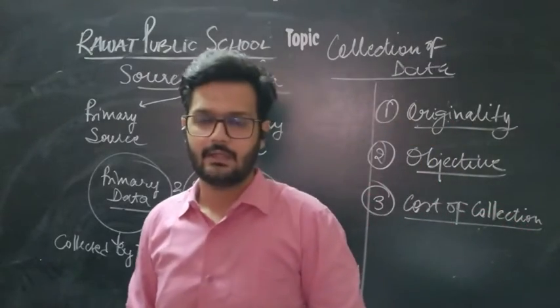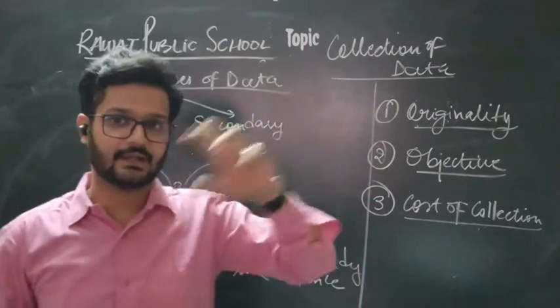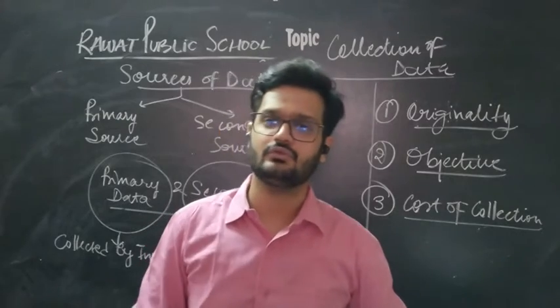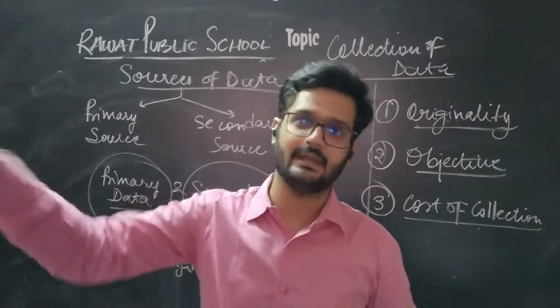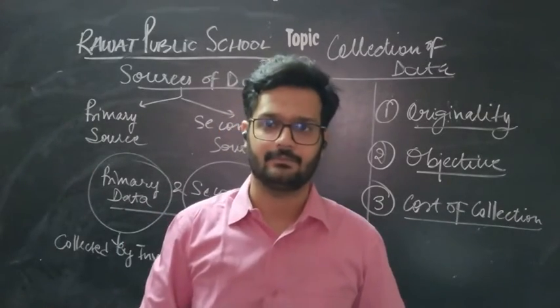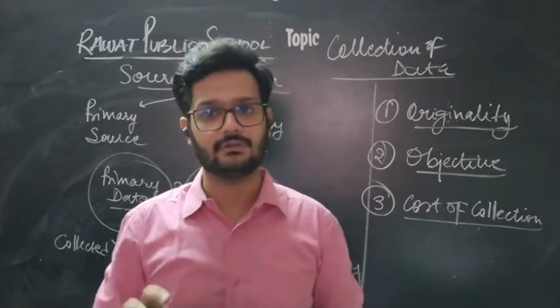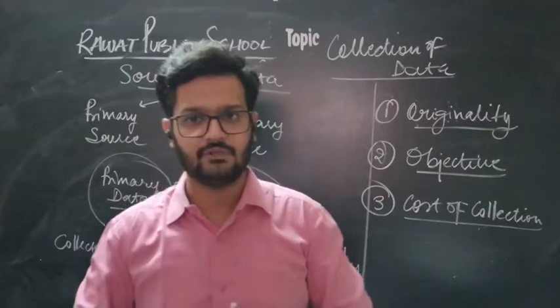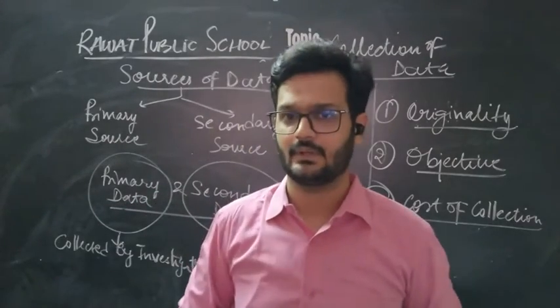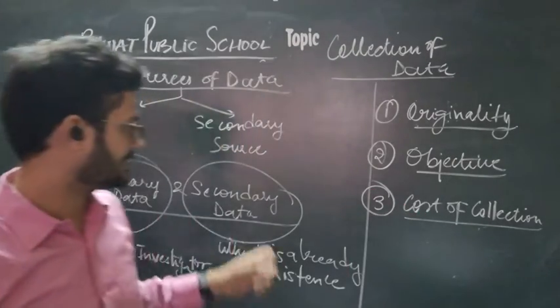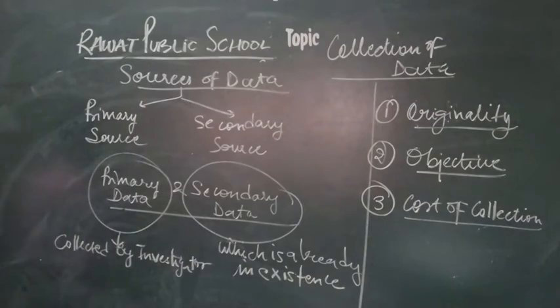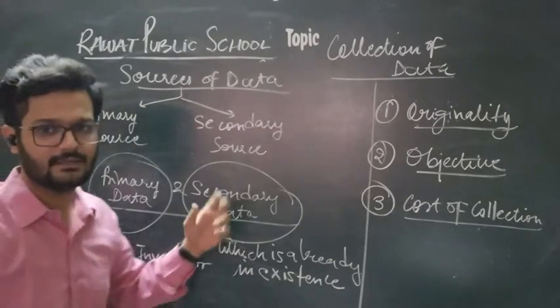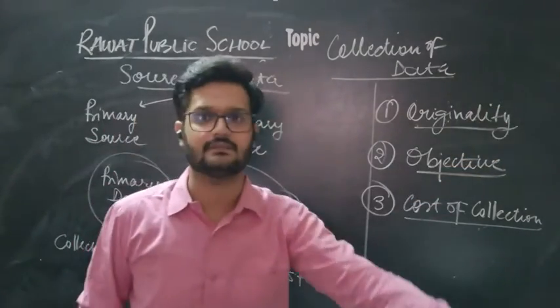But if I use some information from the internet, or the result already made by the school, because that information has already been collected by the school and I am just using it, then that would be secondary data, because that information is already in existence.